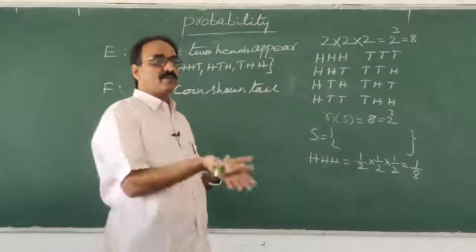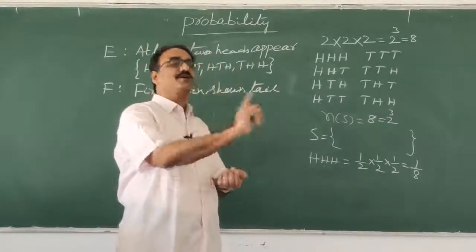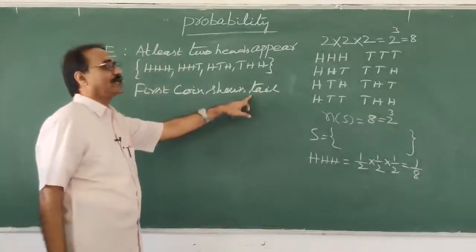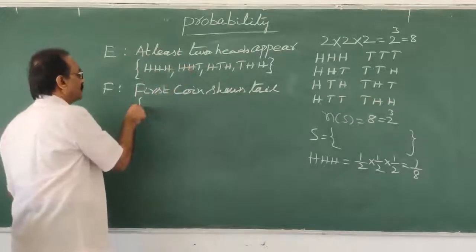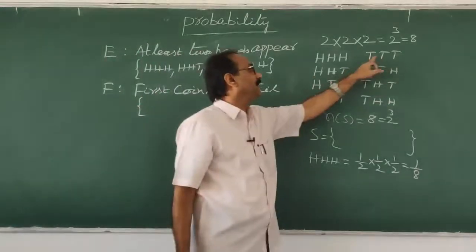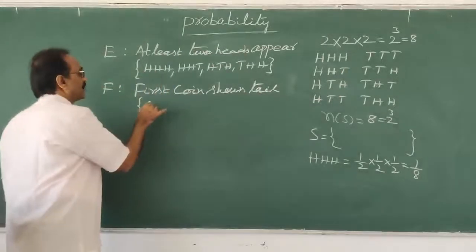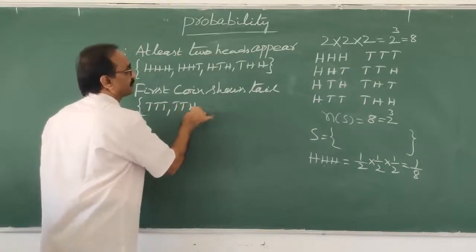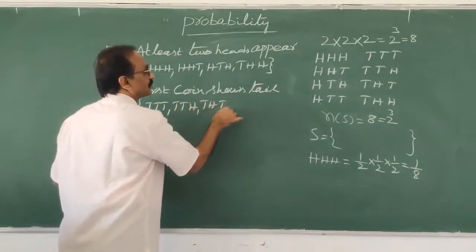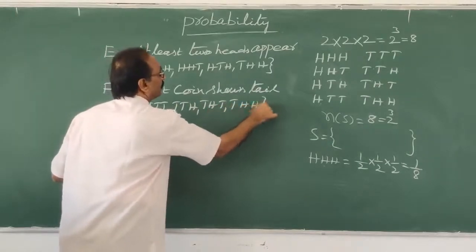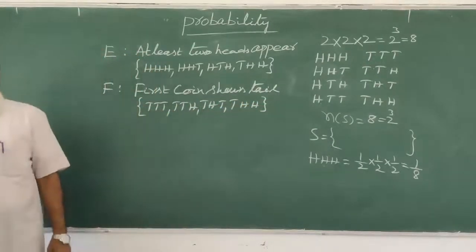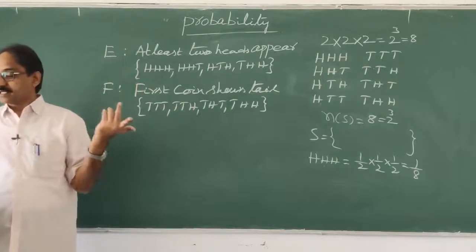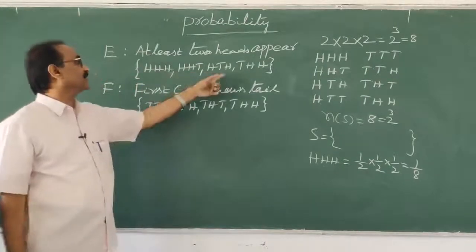He is saying that when you toss a coin, the first coin should show tail. Out of the sample points, those where the first coin shows tail: TTT, first coin is important, the other 2 I don't bother. Next TTH, next THT, next THH. In all these, the first coin shows tail. So therefore, we have 4 here.